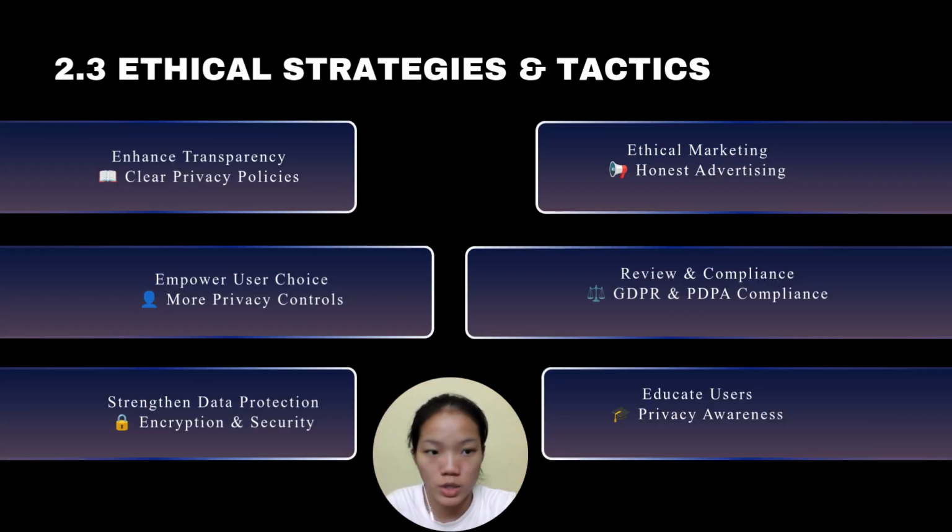So for the ethical strategy and tactics, the first strategy is to enhance transparency, which is to clearly explain how data is collected, stored, and used. Use simple, user-friendly privacy policies. Provide accessible privacy information and controls. The second strategy is to empower user choice. Offer easy-to-use privacy controls. Allow users to manage tracking, app access, and advertising preferences. Increase user control over personal data.